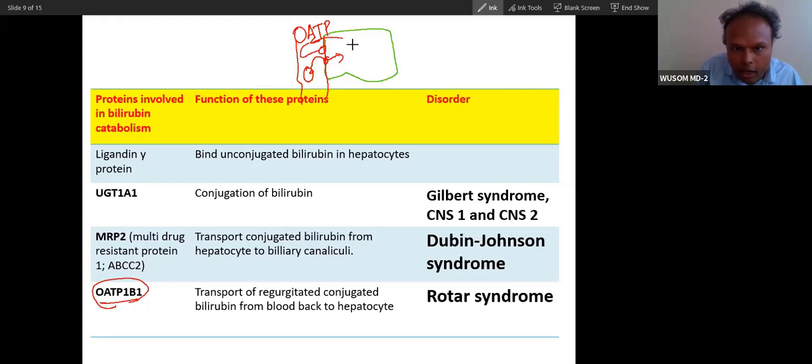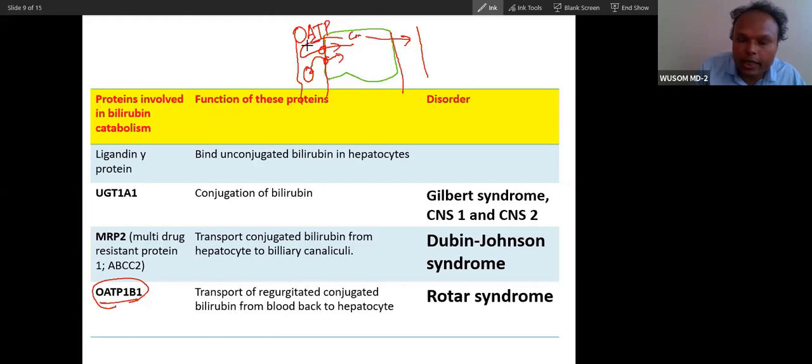That bilirubin will be taken up by this OATP. So it is the transport of regurgitated conjugated bilirubin. The conjugated bilirubin that has been regurgitated into the blood has to go to the bile through the biliary canaliculi.